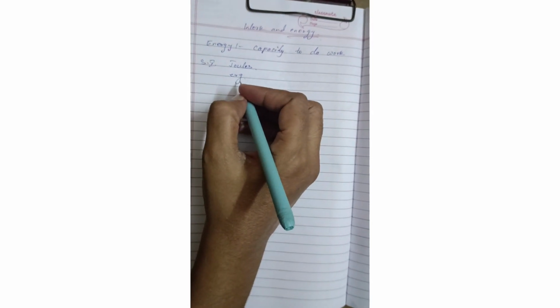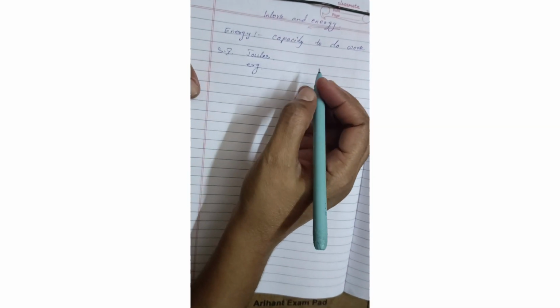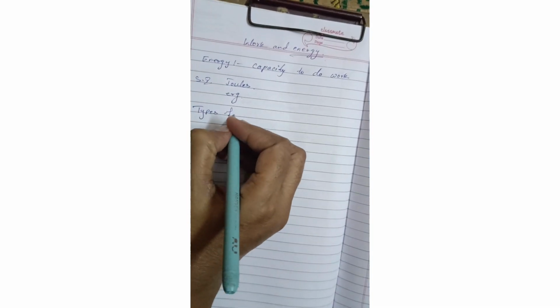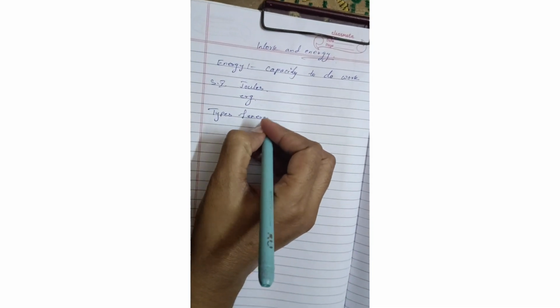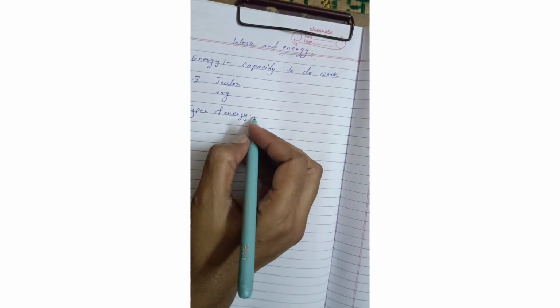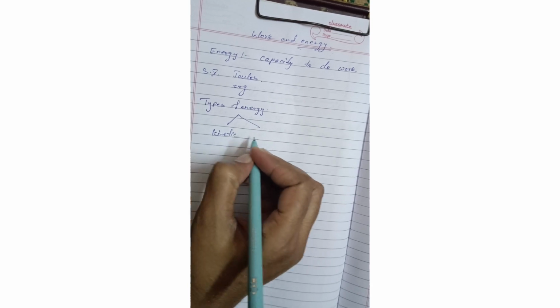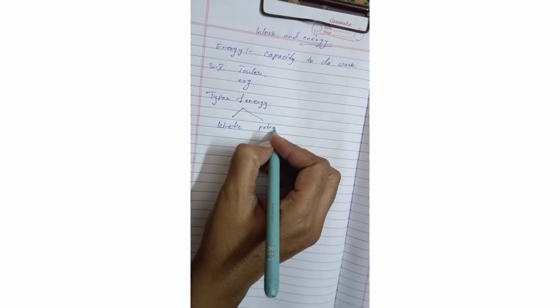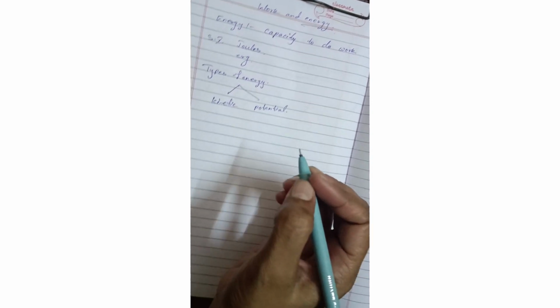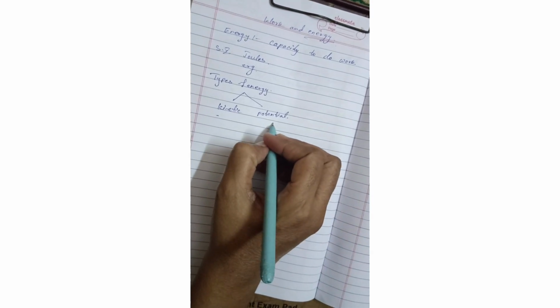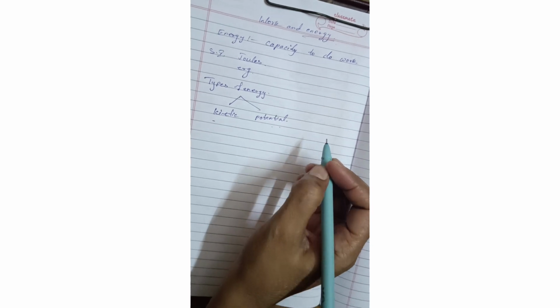So now let us go for the types of energy. What are the different types of energy? We have kinetic energy and potential energy. Okay, so everybody knows when the body is in motion it is kinetic energy, when the body is at rest it is potential energy, right?